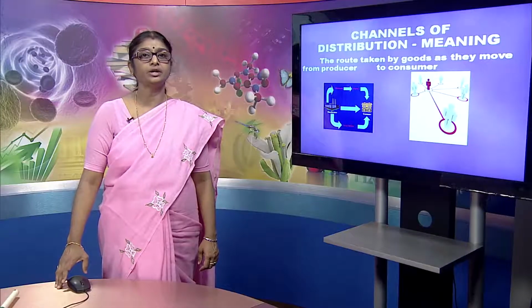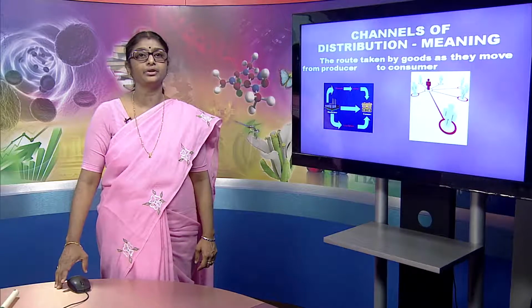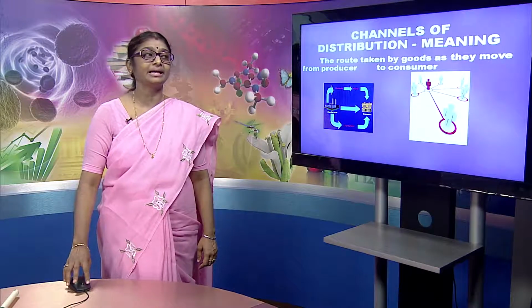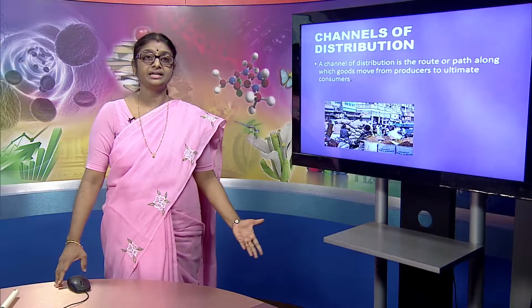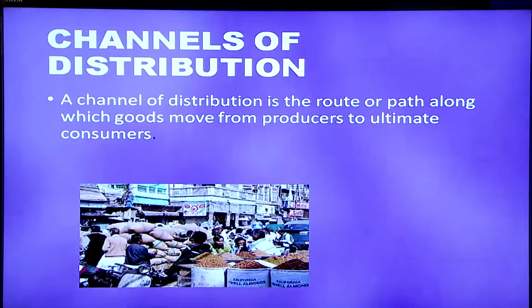The route taken by goods as they move from producer to consumer can be considered as the channels of distribution. In other words, a channel of distribution is the path along which goods move, from where goods are moving from the producers to where they will reach the consumers. So, the route with which goods move from producers to consumers can be considered as a channel of distribution.